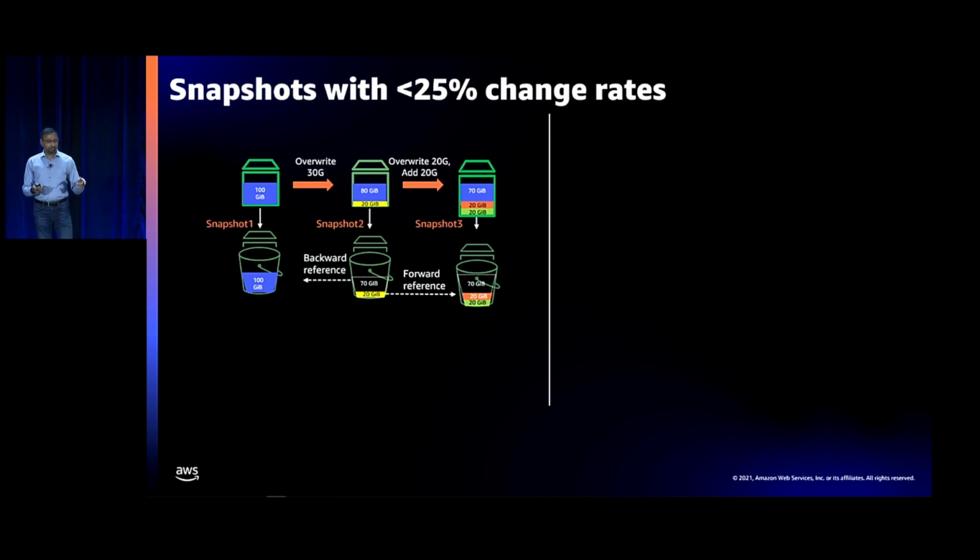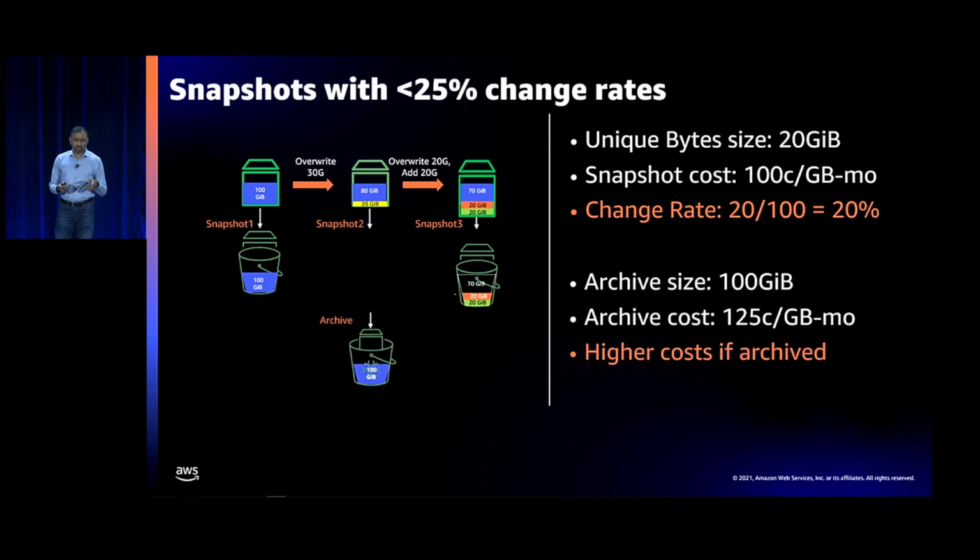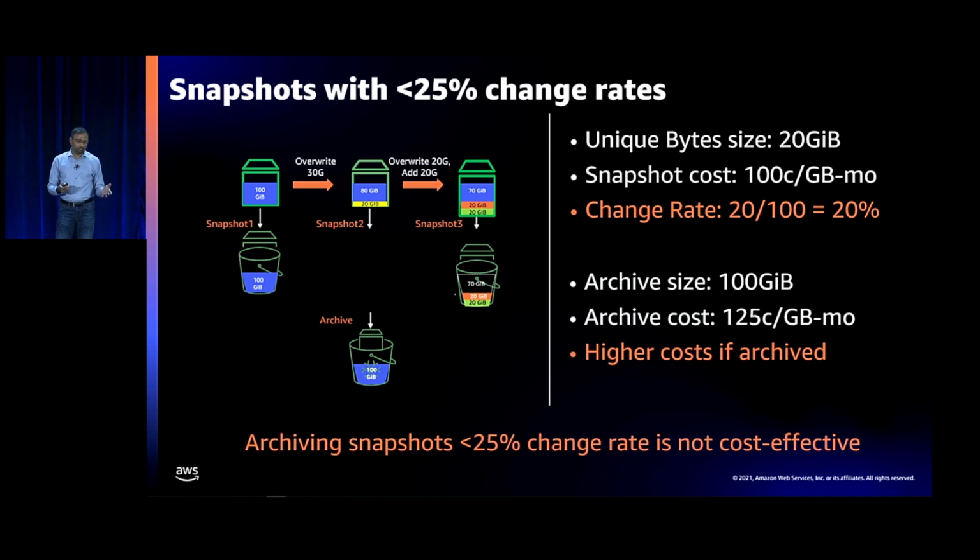Here's the same picture that I showed, except that this time the second snapshot has only changed 20%, right? If you archive this snapshot, you will actually have higher cost because there's not enough of a change in the snapshot. So we don't recommend archiving snapshots less than 25% in terms of change rates for cost reasons, right?